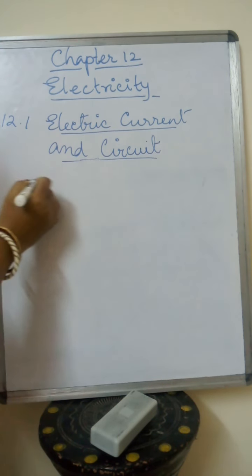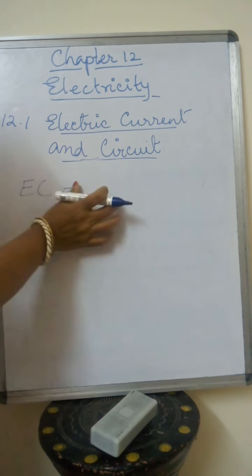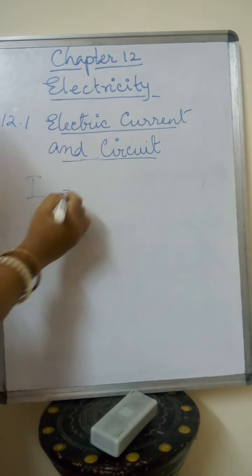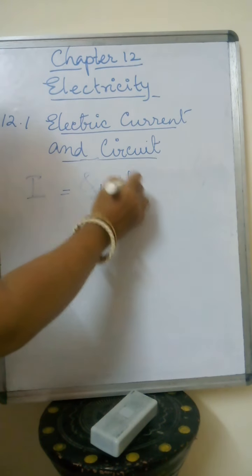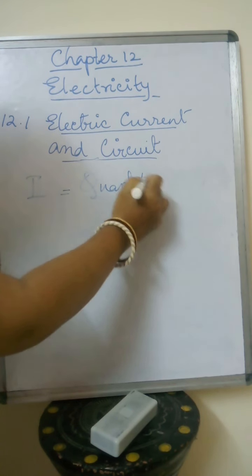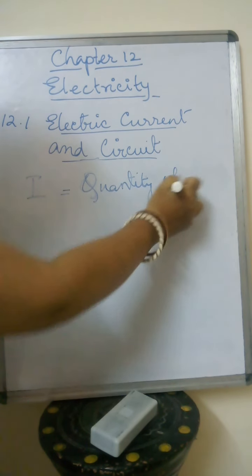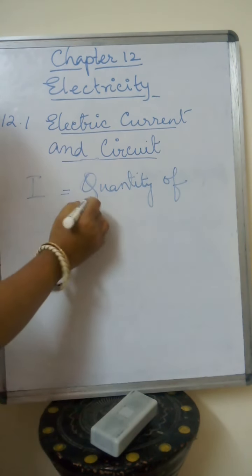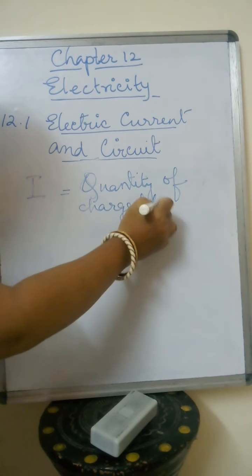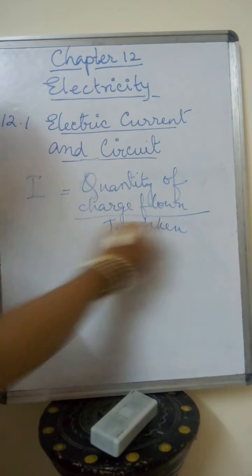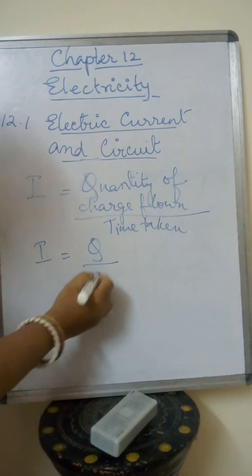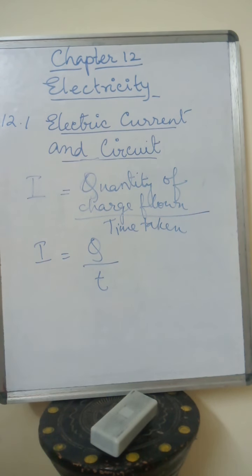Electric current is represented as I. So electric current is equal to the quantity of charge flown by the time taken, which means I is equal to capital Q by small letter t. This is the formula for finding electric current.